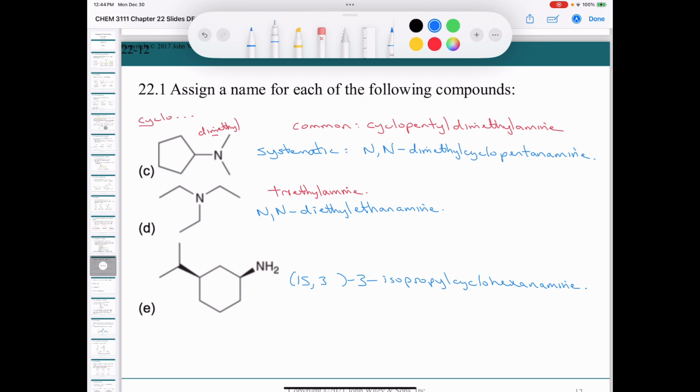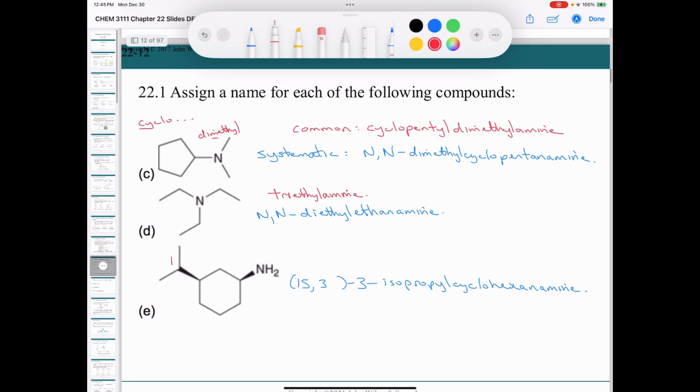And for the third carbon, I'll use my red pen here. So if we have 1, 2, 3. So I'm just trying to prioritize between these two carbons here. The one on the left is attached to 2 carbons and a hydrogen. The one on the right is attached to 1 carbon and 2 hydrogens, like this. And so the isopropyl group is actually going to take precedence. So we're going to number this as 1, this is 2, this is 3. The hydrogen's in the back. It's going clockwise, and so 3 is R. So there we go. 1S, 3R, 3-isopropyl cyclohexanamine.